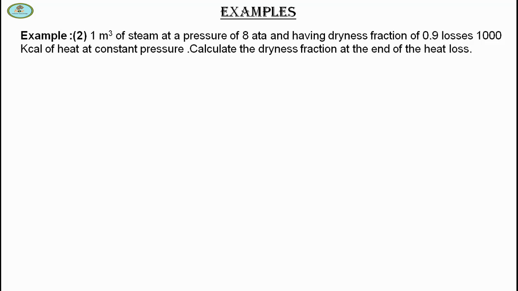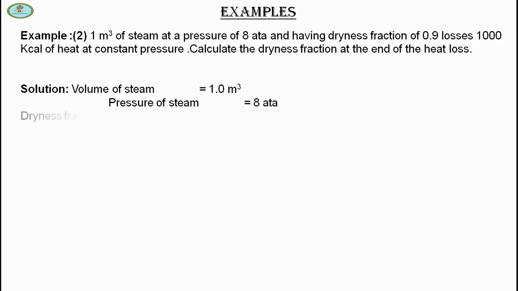So the volume of steam is 1 meter cube. Pressure of steam is 8 atm. Dryness fraction of steam before heat loss is 0.9 and heat loss is 1000 kilocalorie. So find the dryness fraction of steam after heat loss.